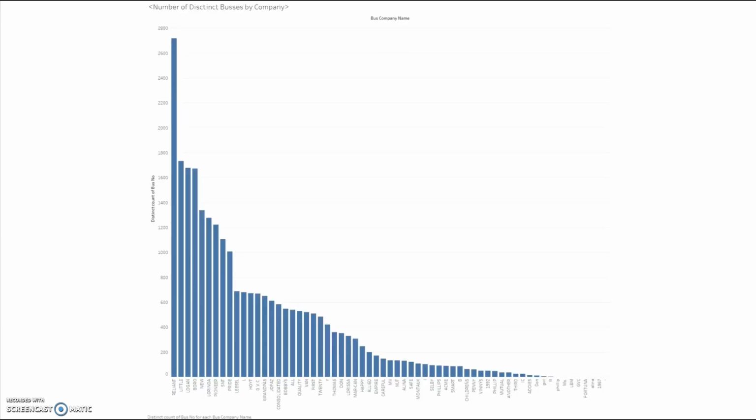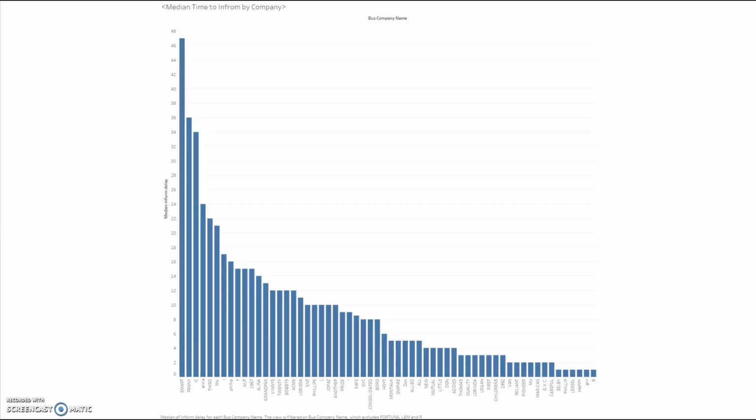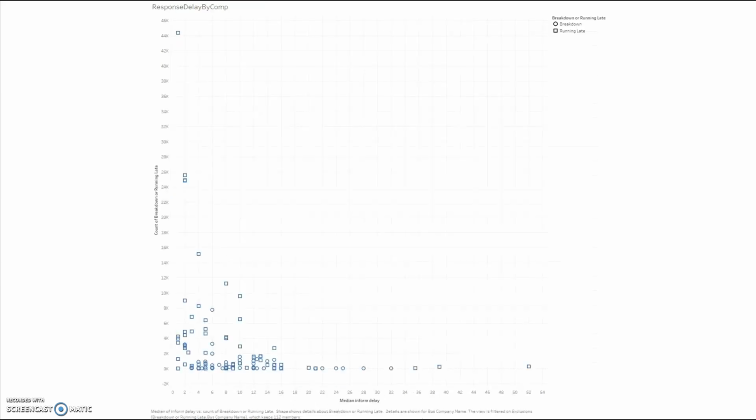This is further explored in question 3, where we looked at how the different companies reacted to the number of delays that they had. Looking at this first graph, we organized those companies by who had the highest number of delays, and in the second graph, we looked at how those companies had treated and reacted to those delays. We saw in this graph that although different companies had the highest number of delays, the companies who had the highest number of delays reacted to those delays much faster.